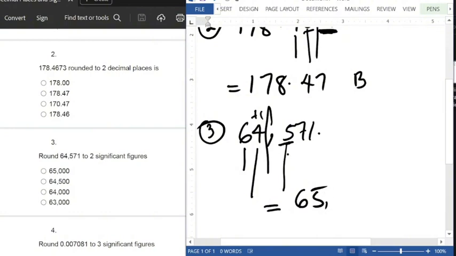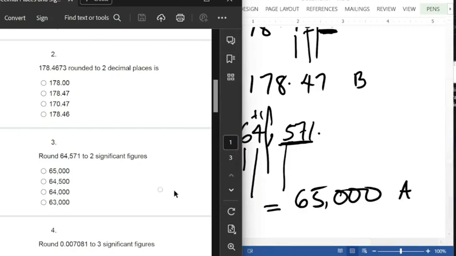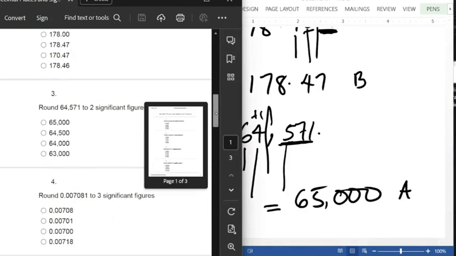Then there's no point there. Sorry, I thought it was a point. So you now change the remaining digits here to 000. So that gives us 65,000, and that is option A. I hope that is very clear. All right, so we'll move to the next question.